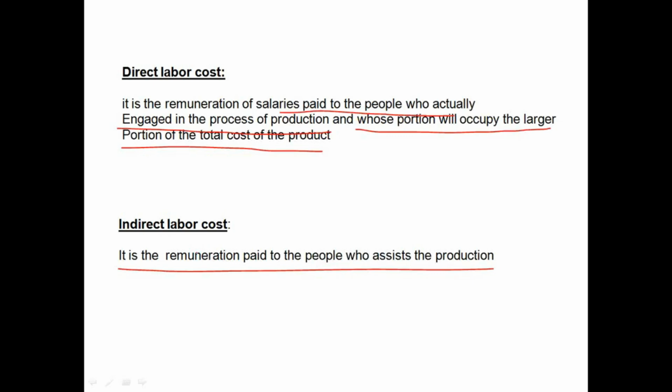And the indirect labor cost per unit is also very low. We have 10 workers in the computer manufacturing department, right? 10 workers are producing 10 tables a day. Then we have 25 working days. So what is the total output per month? 10 into 25, 250 tables. Then what is the salary we are paying to the production supervisor? $1,000. $1,000 divided by 250 tables total output, $4 per unit table. It's occupying a very small portion. That's why this is called indirect labor cost.